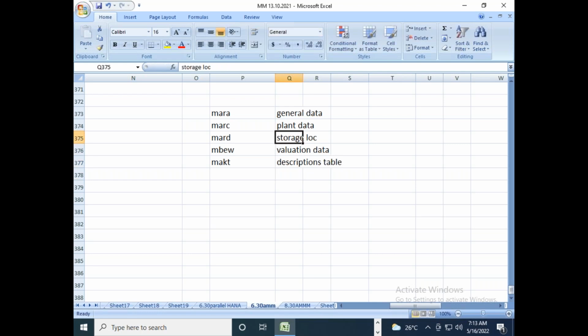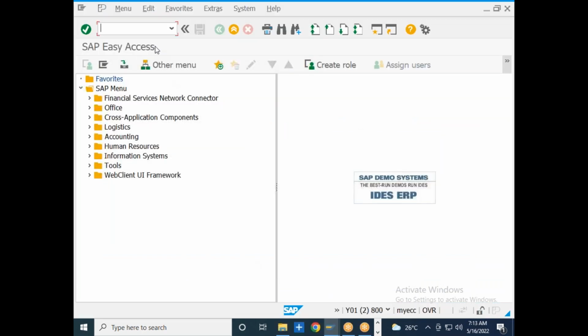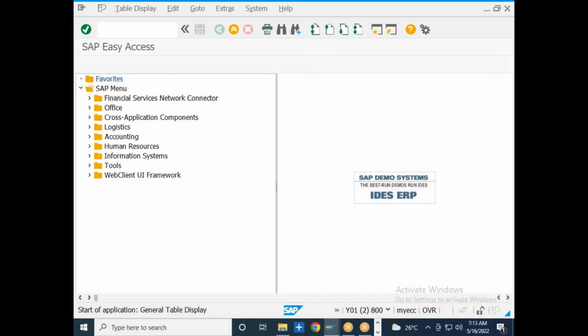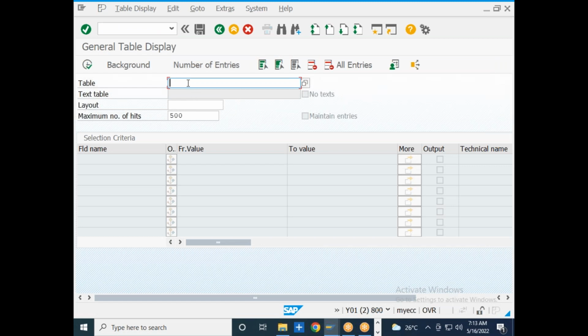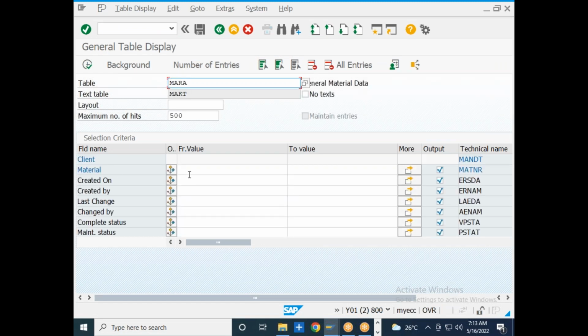So these are some of the tables that are being updated when you create a material. I will go to the MARA table. Let me go to SE11 or SE16N. I will input the table name as MARA, and I will input the material that is created. I created N104.